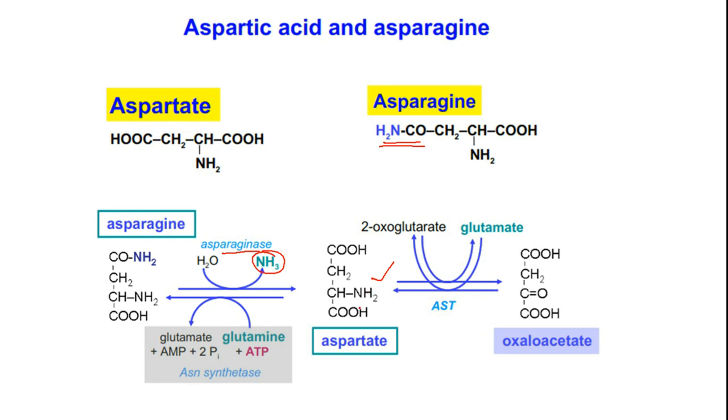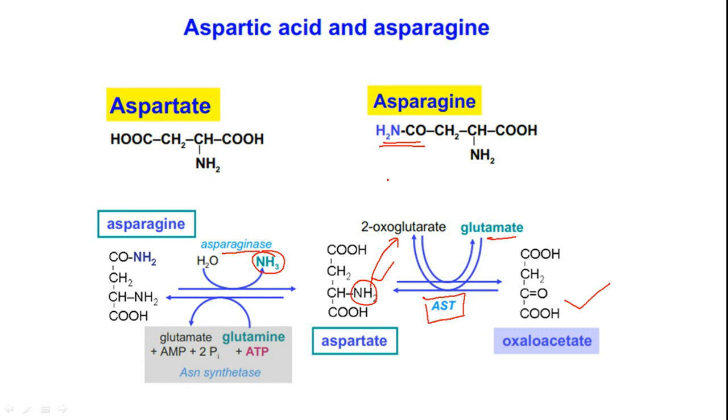This aspartate, upon transamination, with the help of the enzyme aspartate aminotransferase, transfers the amino group to alpha ketoglutarate to give glutamate, and in that process we get oxaloacetate.